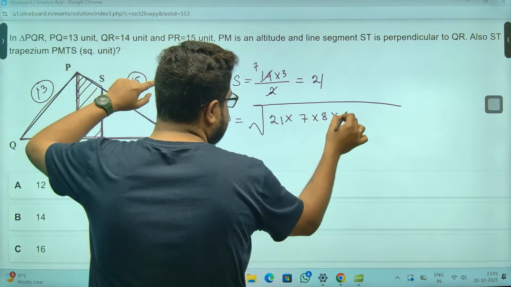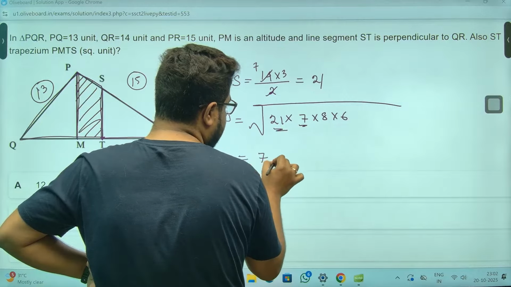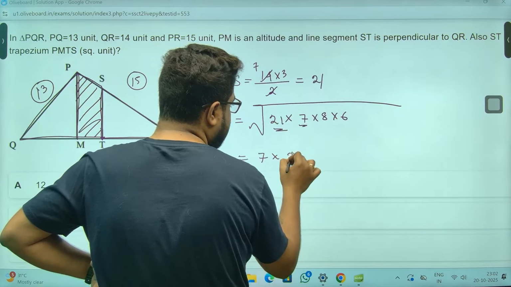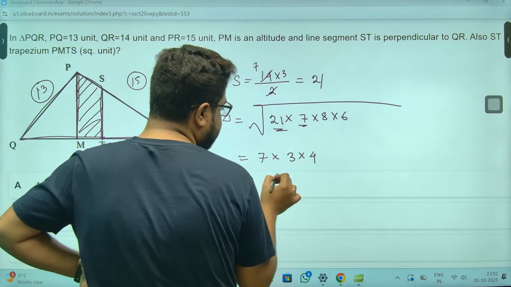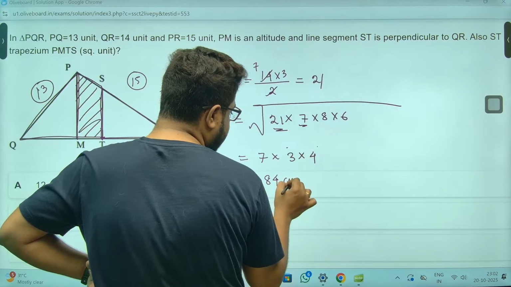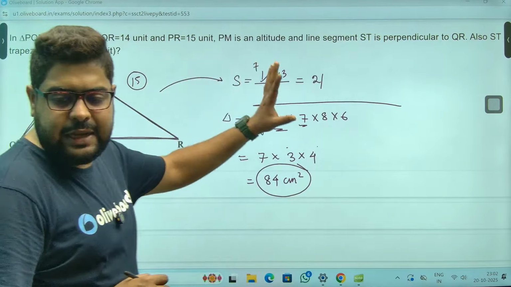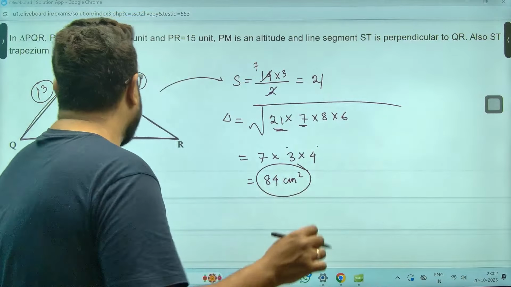This is 8, this is 6. 7 and this 7 is out, 3 is out, 16, 4 is out. So this is 12 into 7, sir, 84 centimeter square.